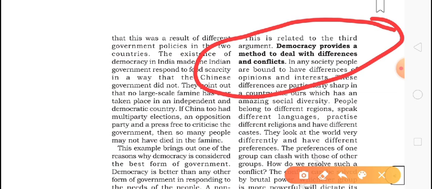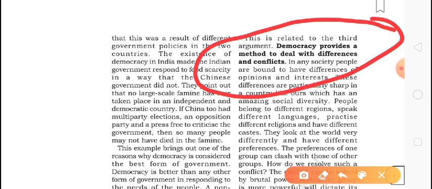Democracy provides a method to deal with differences and conflicts. I'm giving you an example of our country. In our country, people speak hundreds of languages. They wear different kinds of clothes. They follow different religions. They live in different parts of the country. After that, we are all one. Why? Because of democracy. It provides the method.